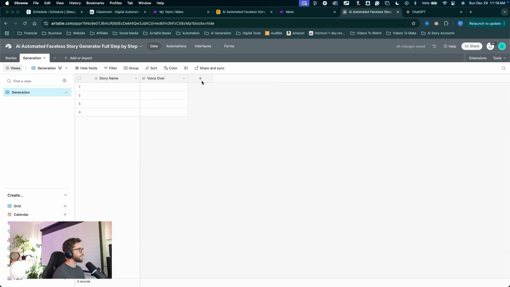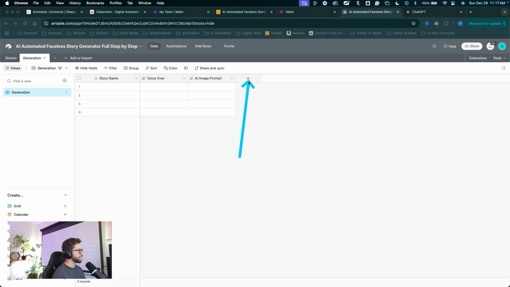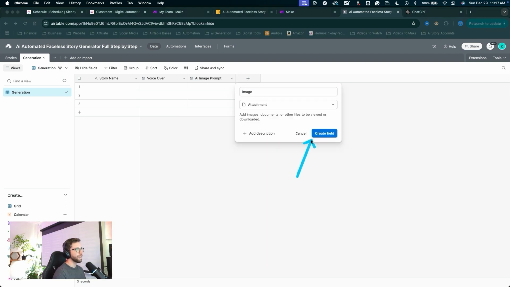Click the plus to create the next field. We'll name this one AI image prompt. This will be a long text field, create the field. Click the plus to create a new field. This will be an attachment. We'll name this image. Click create field.